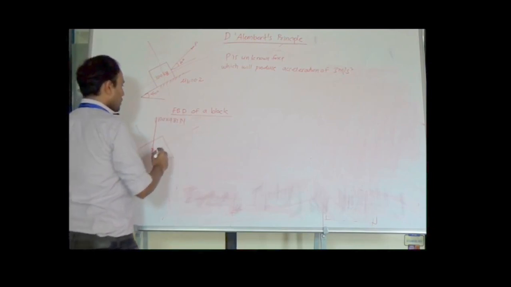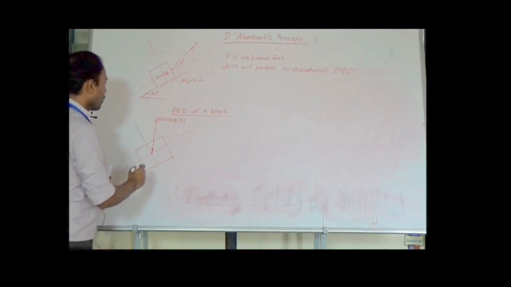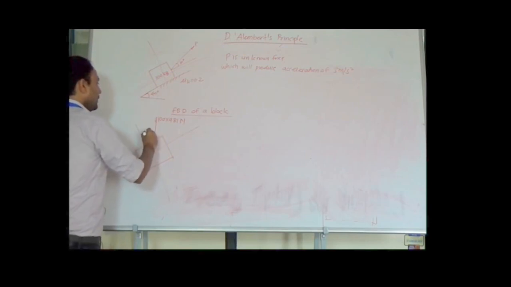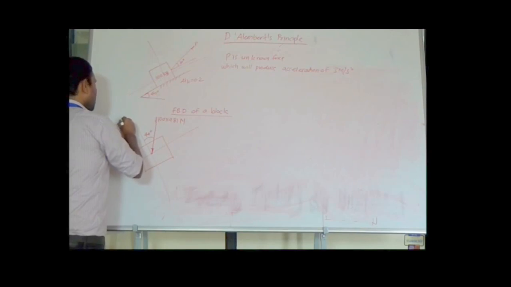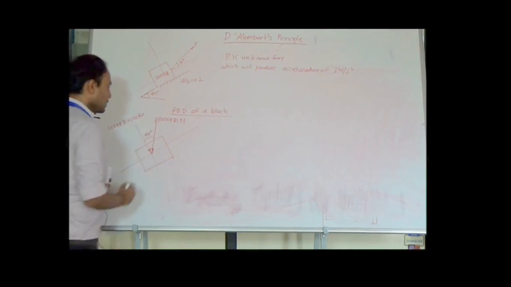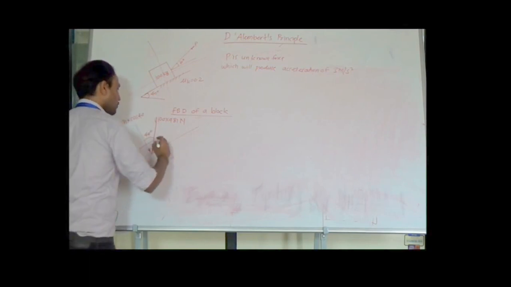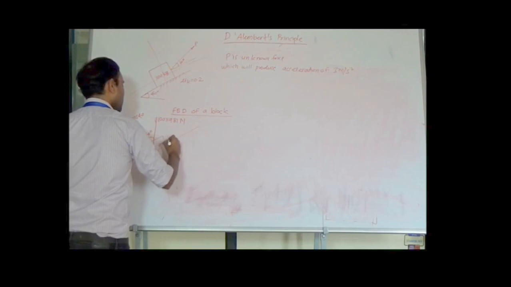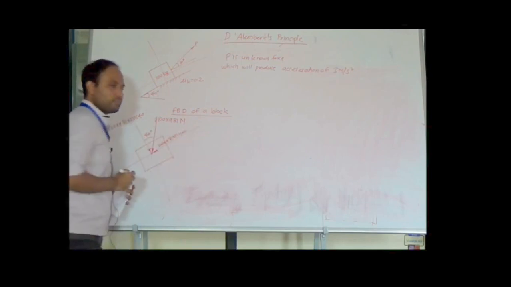Now the components of the force. This angle will be equal to 40 degrees. So this will be equal to 100 into 9.81 into cos 40, which is acting in the perpendicular direction. The component along the plane will be equal to 100 into 9.81 into sin 40.